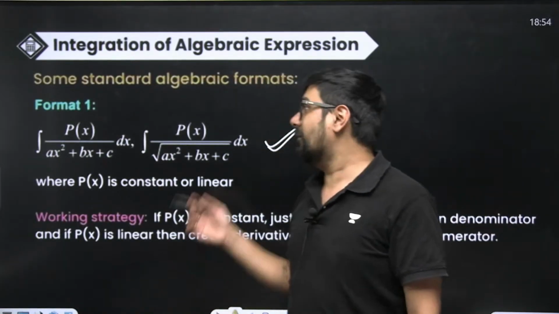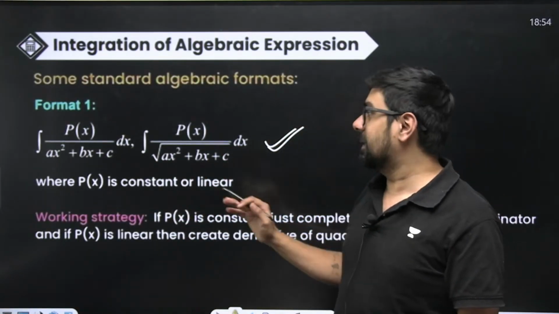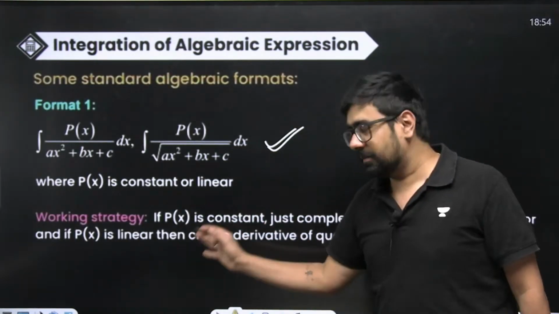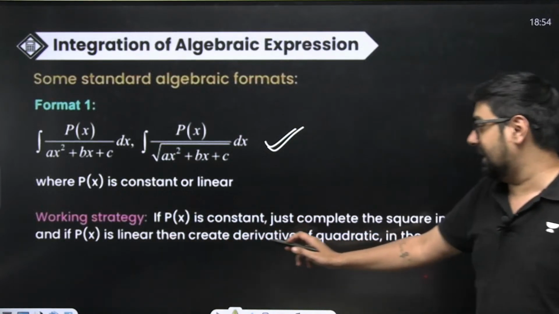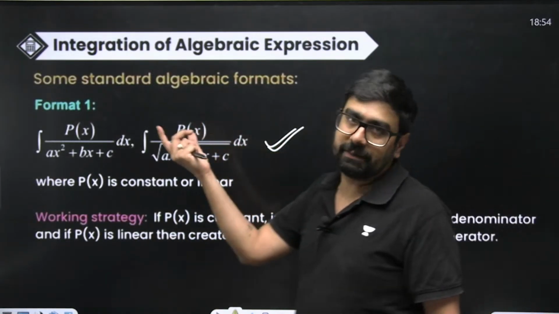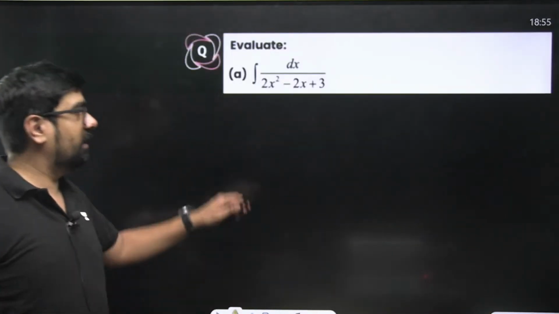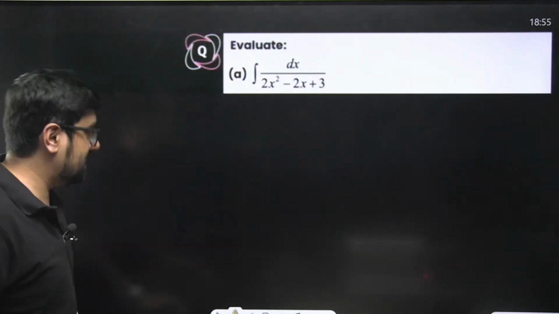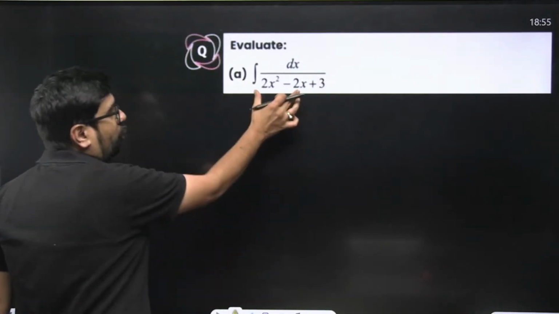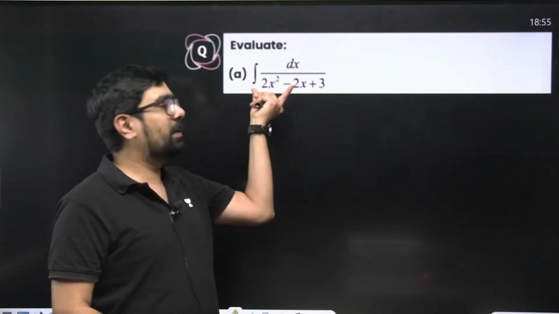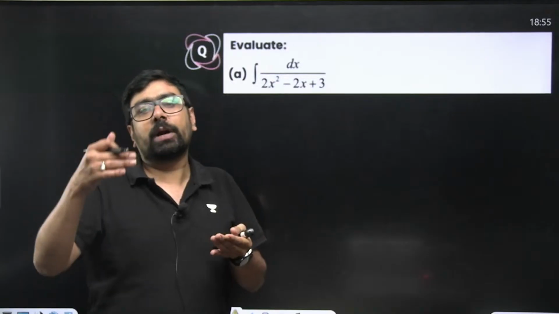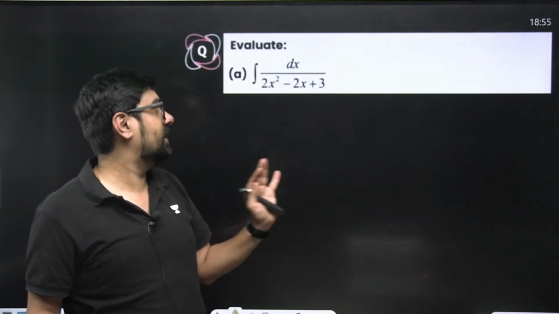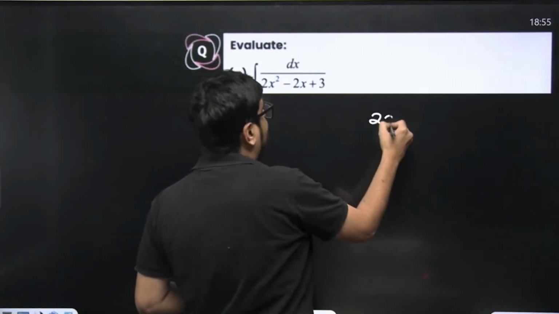If you have linear by quadratic, then there is a method I'll tell you. It's written that in the linear case, create the derivative of the quadratic in the numerator. How to do that? We'll learn step by step, problem by problem. First thing is constant by quadratic. Very easy, not a problem at all. You need to complete the square here. If you are able to complete the square, you'll be able to write it in the form of 1 by a square plus x square. We know those standard integrals. So try to complete the square here.